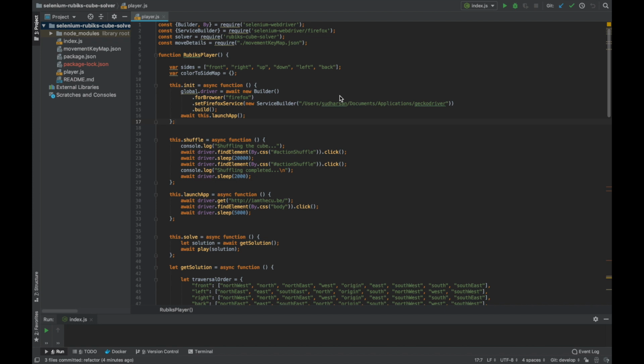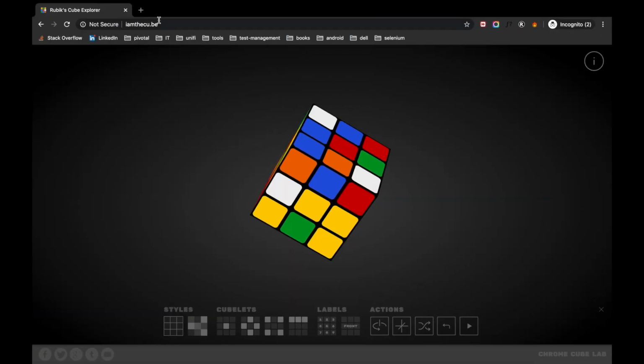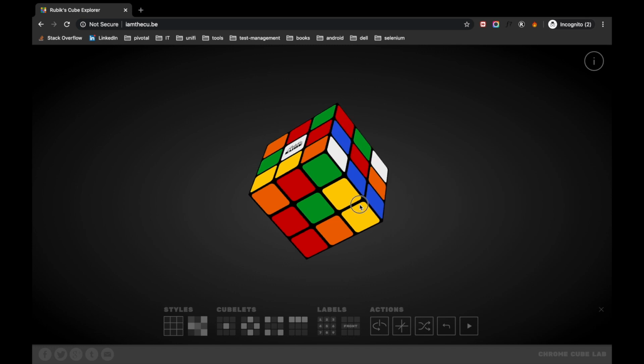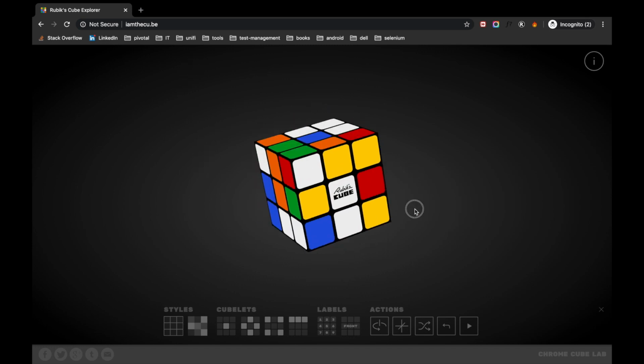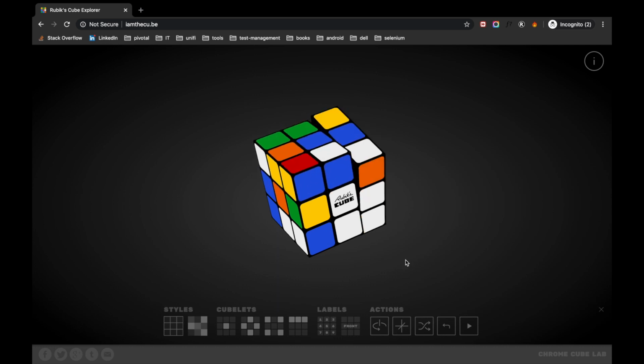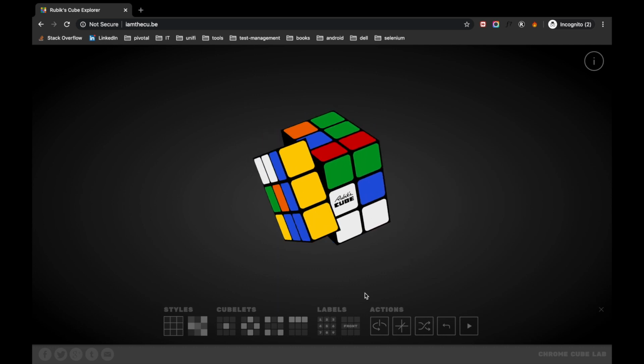In this video, I will be sharing an automation script which can solve the virtual Rubik's Cube using Selenium. For the demo purpose, we will be using the online Rubik's Cube provided by this particular website. As you can see, this web page renders a three-dimensional Rubik's Cube here, so you can do all the operations which you can do on a physical Rubik's Cube.